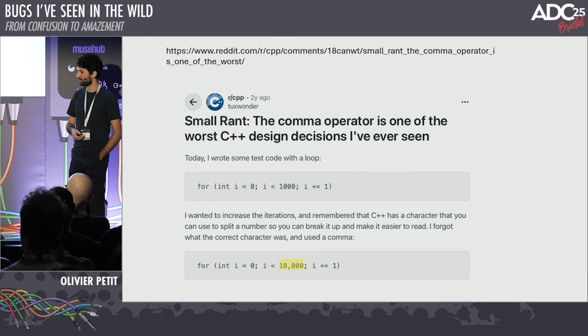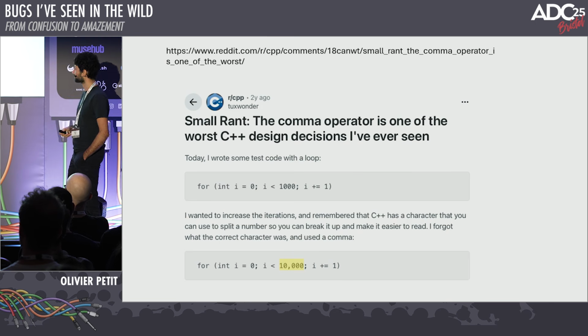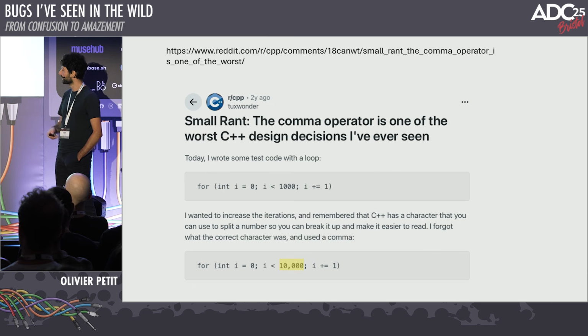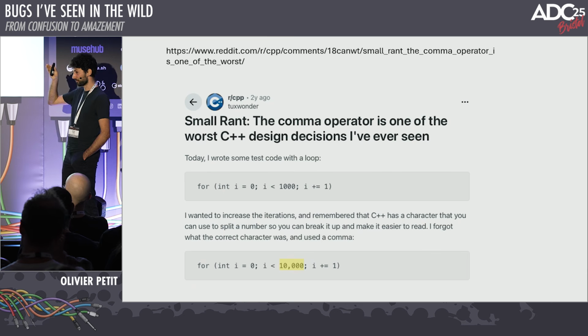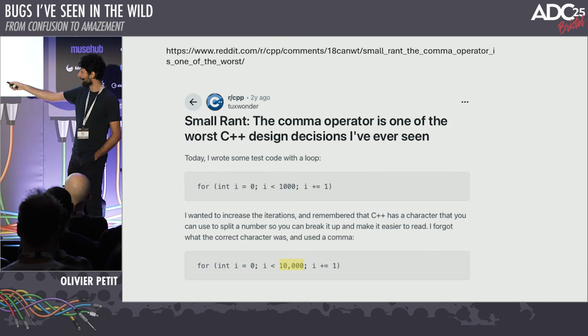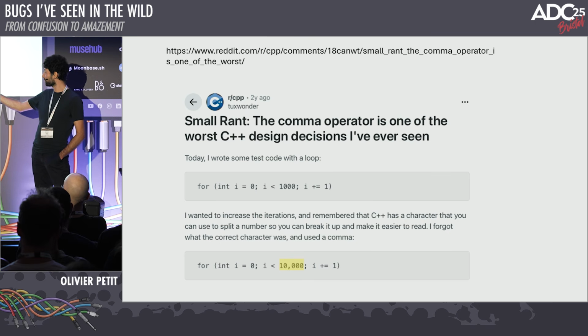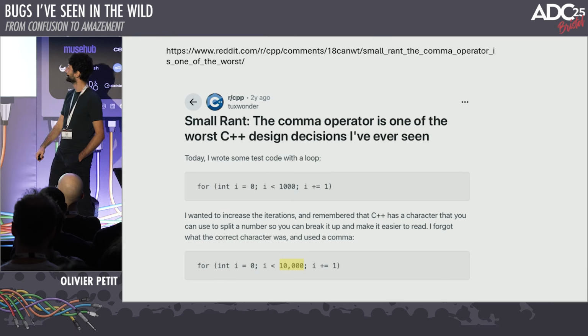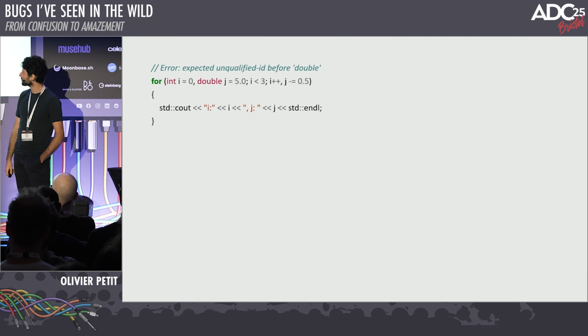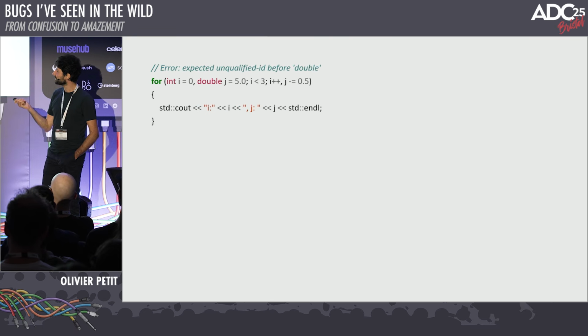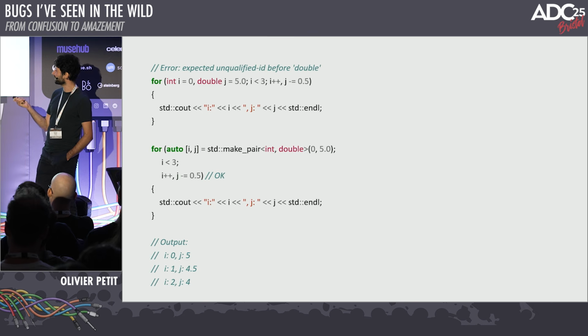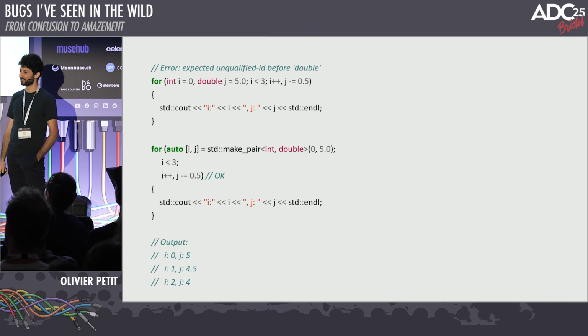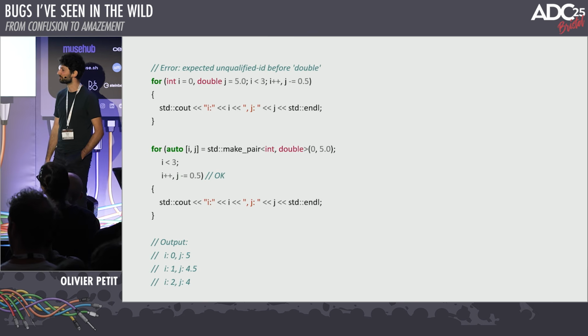C++ indeed lets you break large constants, large literals, but it's with the apostrophe, and they thought it was the comma. And by doing this, cool, your loop now loops from 0 to 0, so your loop suddenly becomes a no-op. Again, with no warnings. Although, you can't do things like this. If you want to do things like this, you have to do it like this, which kind of looks ugly. And again, I don't really know why you want to do anything like that.